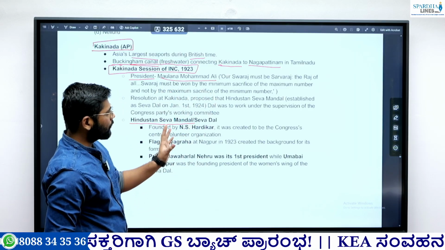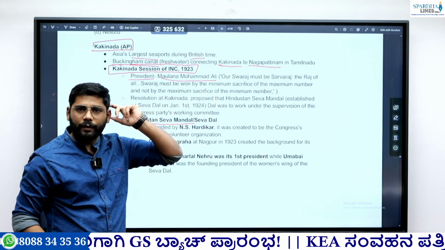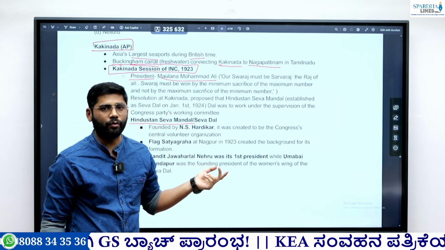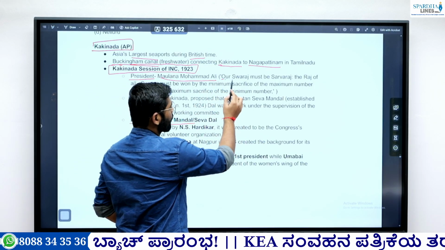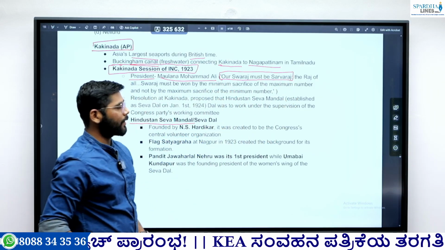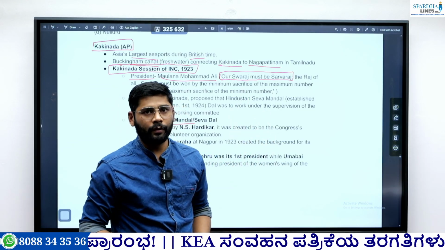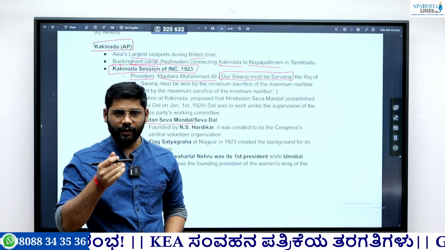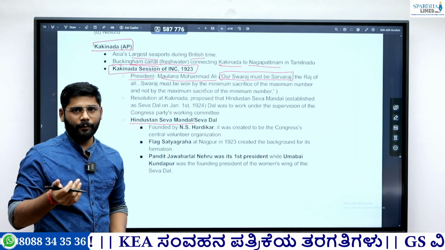Okay, and in 2025 there was a UPSC question where they gave a quote and asked whose quote it is. He says that our Swaraj must be Sarvaraj. Okay, if the question is asked in 2026 prelims, that our Swaraj must be Sarvaraj, so this quote was said by whom, they ask. They might give Gandhiji, they give Tilak, Maulana Muhammad Ali, and Nehru.